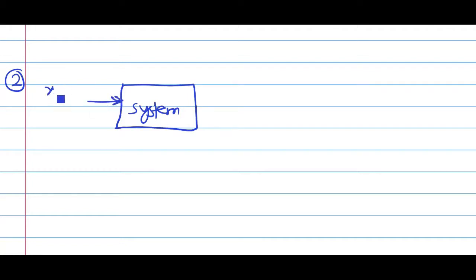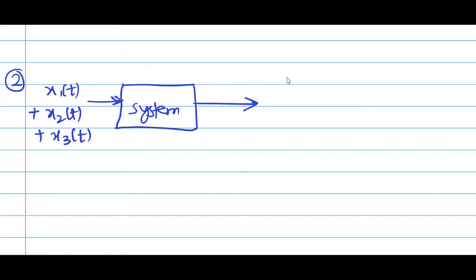Now point number 2 is that suppose I apply as input some linear combination of different inputs, like x1t plus x2t plus x3t. Then the output generated will also be the linear combination of the outputs due to each individual input.